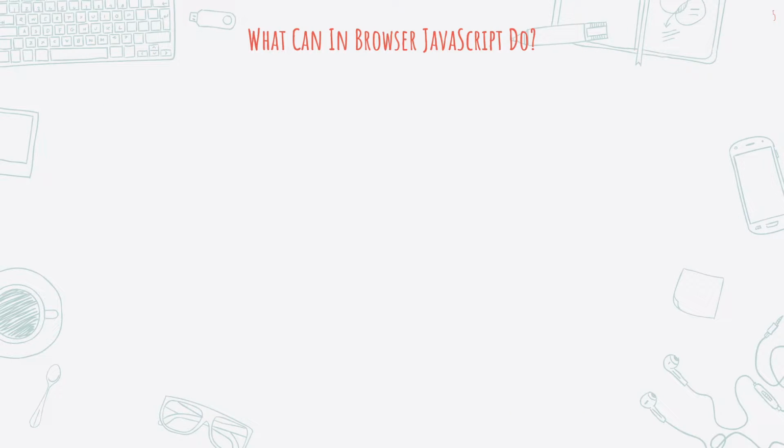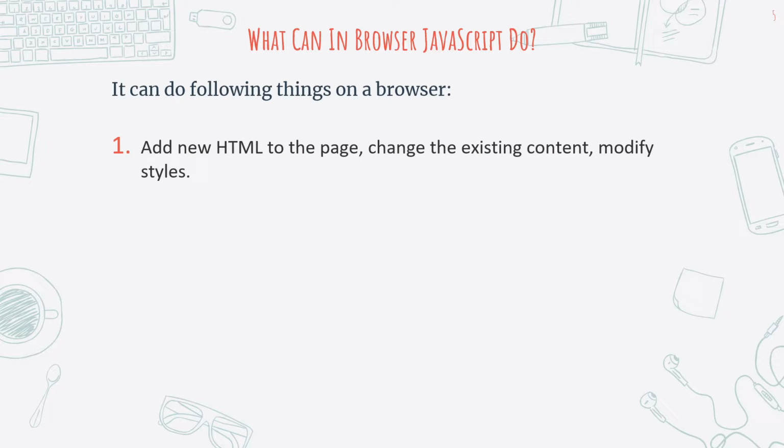So now let's see what can JavaScript do in your browser. So it can do following things on your browser. First of all, it can add new HTML to the page. For example, if you have certain HTML, then just with a click of button or some kind of action performed by user, it can directly add new HTML to the page. And it can also change the existing content, it can modify styles and add new styles to existing content.